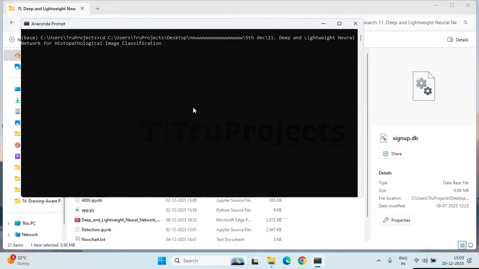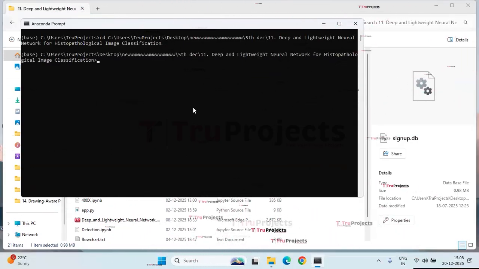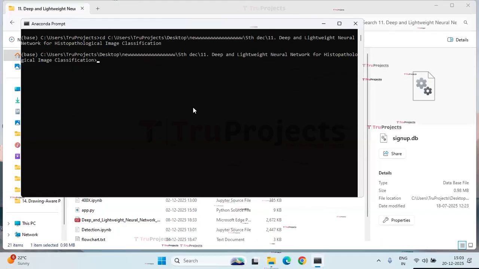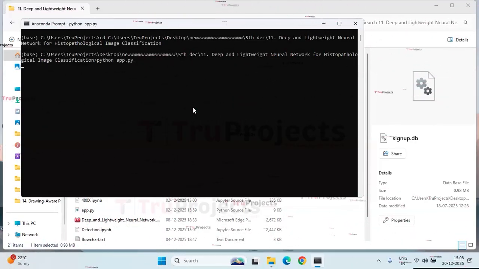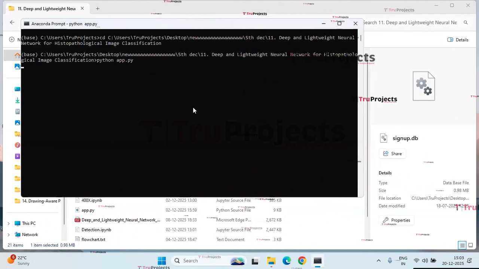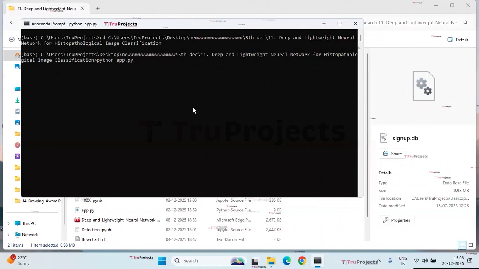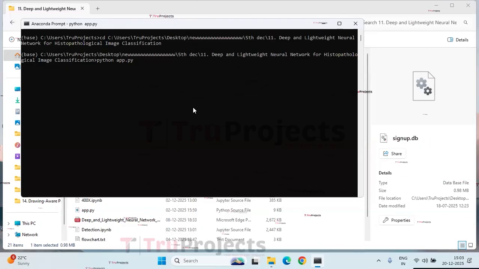This command is used to change the current directory to the code folder's path. Now, compile the app.py file using the command python space app.py in the Anaconda prompt. This command will execute the Python script and perform a runtime check for any syntax errors or logical issues.